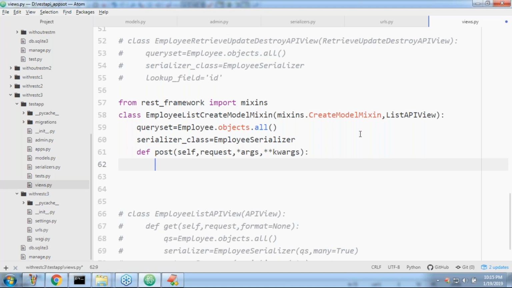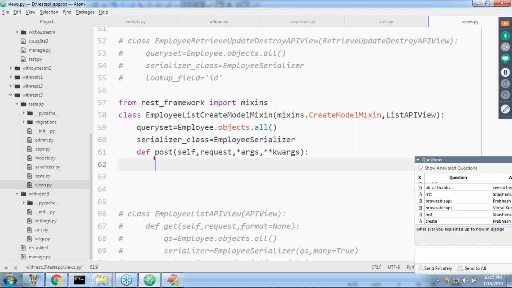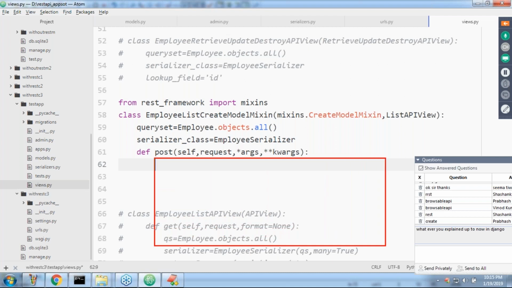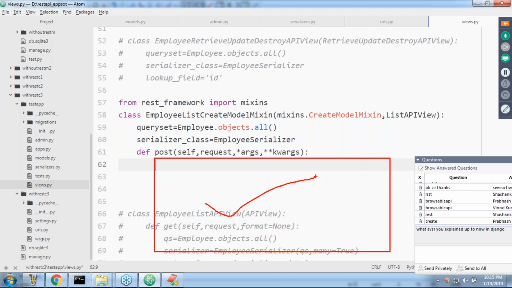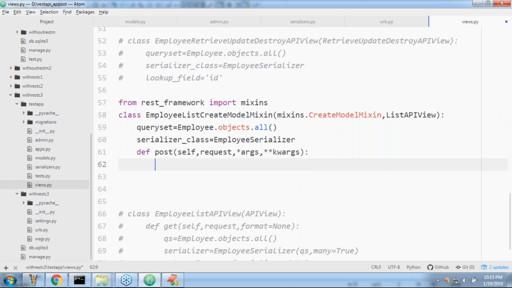Now my question is, sir, a big code we would have to write to implement this post operation, because we have to read the data, validate the data and save that data in the database. But luckily that activity can be performed by create model mixin.